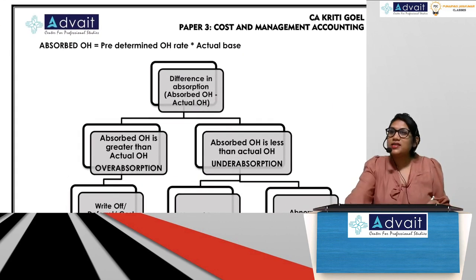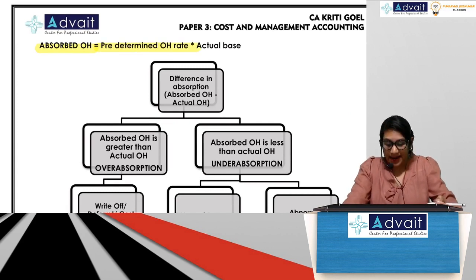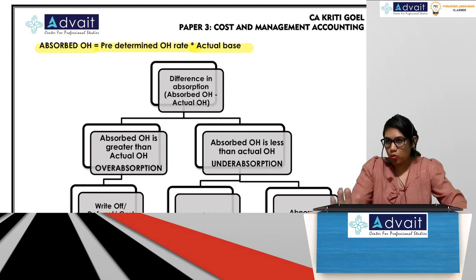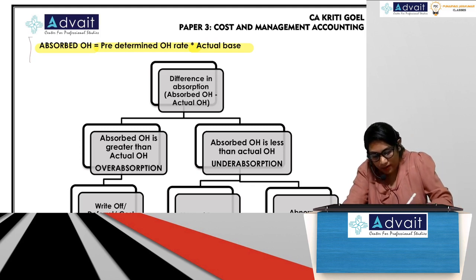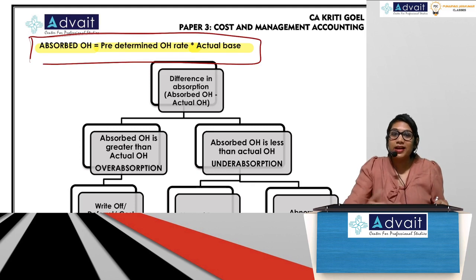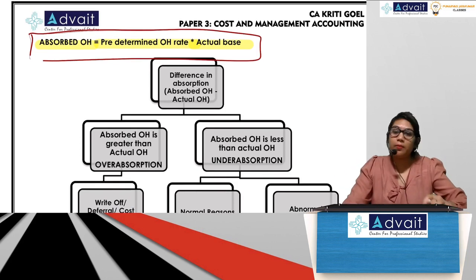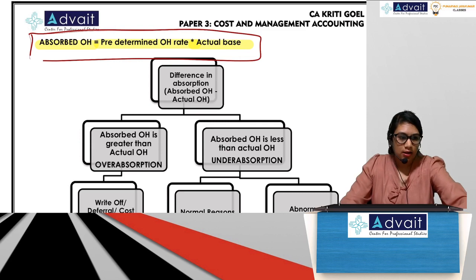Absorbed overhead is calculated as predetermined overhead rate into actual base. I will explain what this means. So this is how absorbed overhead is calculated. When I tell you with the help of an example, you'll be like, oh, okay, this is absorbed. If it's the same feeling, tell me. So predetermined rate into actual base.